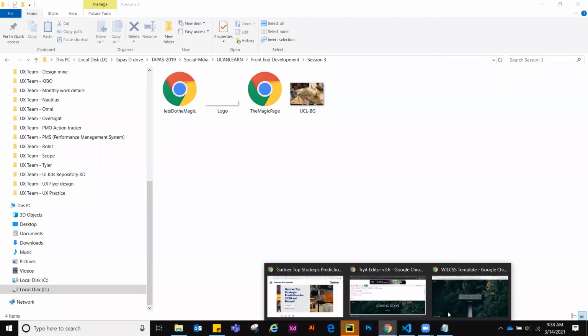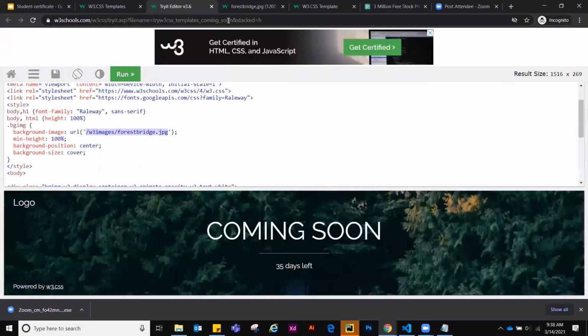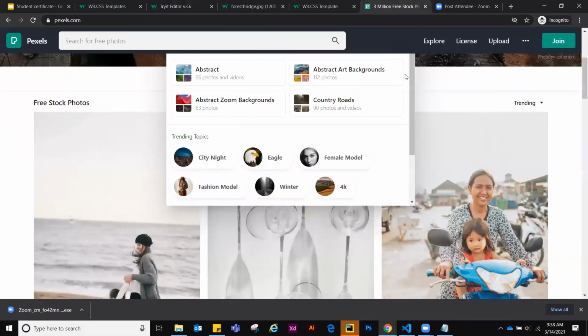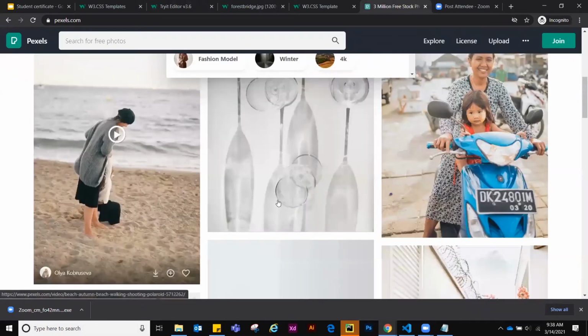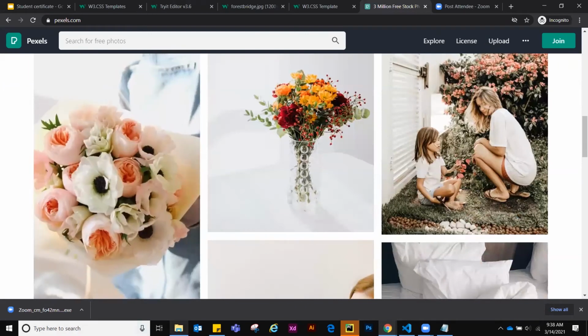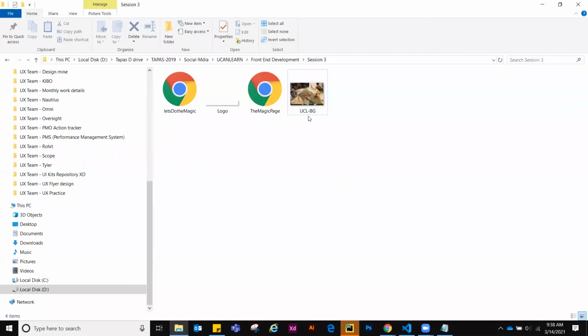There are a lot of free image websites you can go to, like Unsplash. From here you can download free images, and I have already downloaded one. Now what is the name of this image? This is UCLBG. One very important thing is the file extension. Who can tell me what the file extension is? JPG. Yes, this is very important.